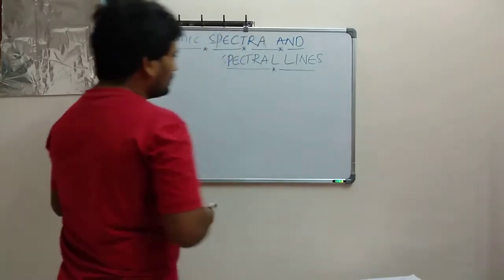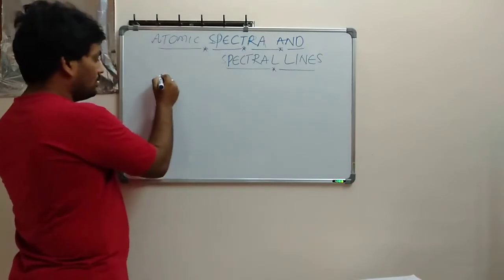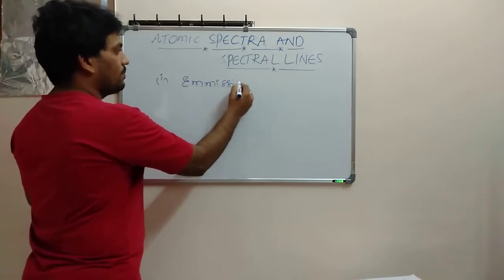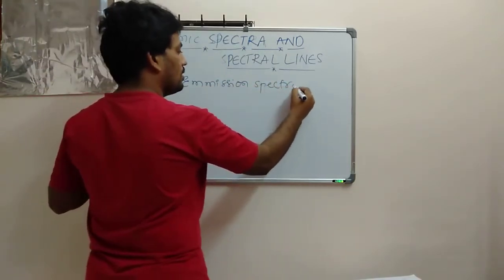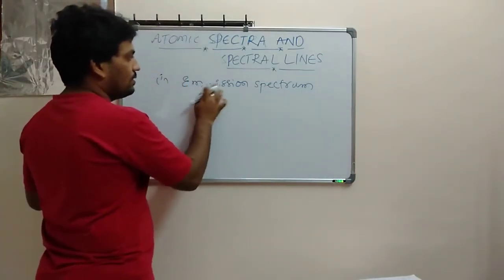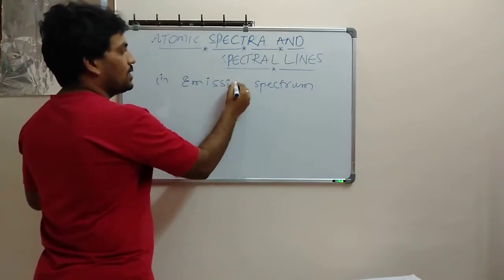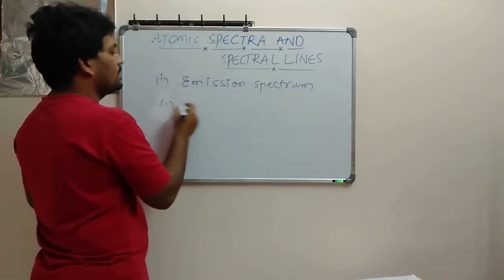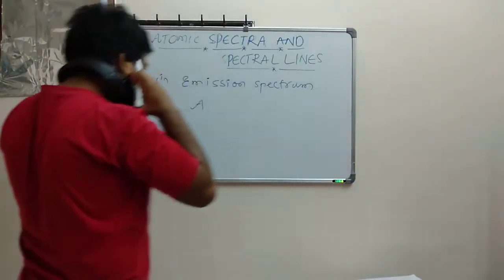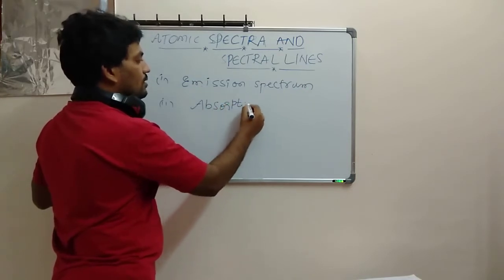Here we have two types of spectrum. One is the emission spectrum, and the second one is the absorption spectrum.